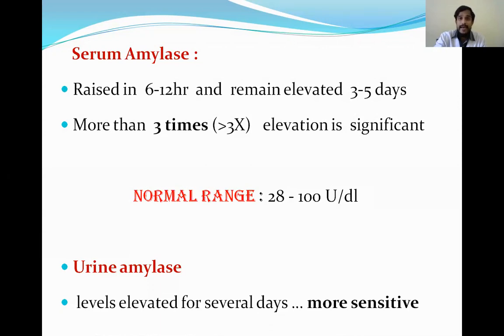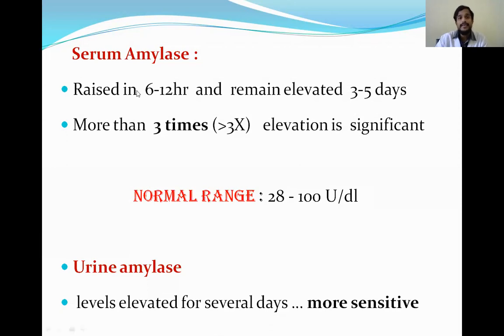If you suspect any pancreatic diseases. So when we suspect a pancreatic disease, same with the help of symptoms, signs, general examination and systemic examination, we can suspect pancreatic disease, especially by the pain. By the location of the pain, we can suspect pancreatic disease and we'll send the patient for assessing the pancreatic disease. So that's why we'll send for the amylase and lipase.